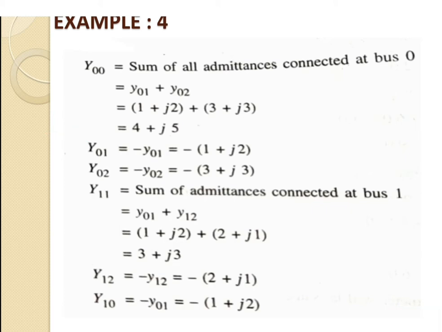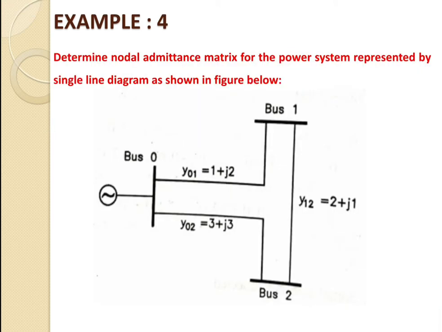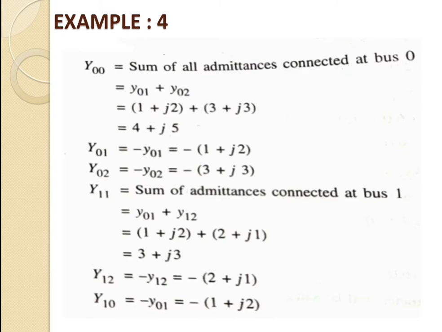Then after we will go for Y01. Y01 is the line connected between bus number 0 and bus number 1. So Y01 is equal to minus y01, and this is considered as a self admittance. So we will just make it minus, so minus 1 plus j2, and the same way we will go for Y02. Y02 is equal to minus y02, that is equal to minus 3 plus j3.